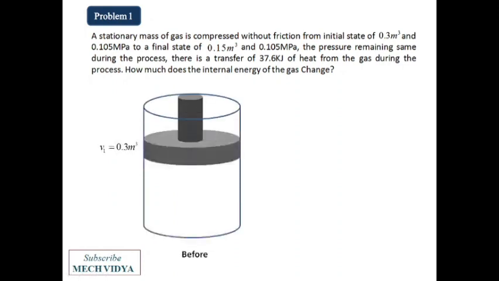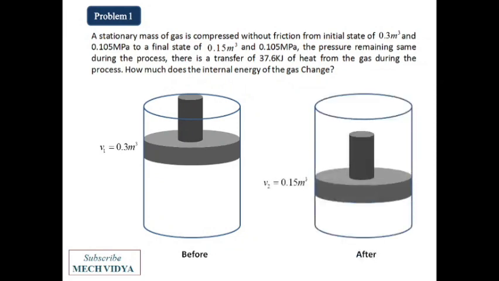So this is the initial state of the system, and then it has been compressed to a final state of 0.15 meter cube and 0.105 megapascal pressure. If you notice here, the pressure is constant, remaining the same during the process. There is a transfer of 37.6 kilojoule of heat from the gas during the process. So they are asking us to find out how the internal energy of the gas changes. Okay, so let us start the problem.